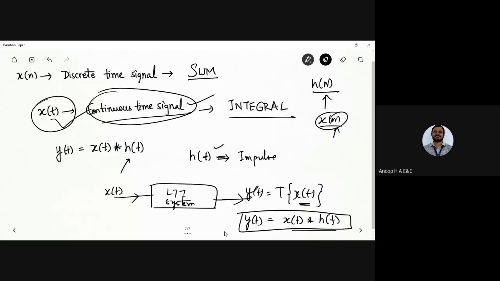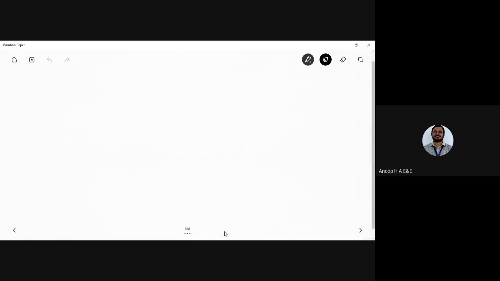Now what do I need to do? I need to integrate, from the limits minus infinity to plus infinity. It is a simple equation that you need to take into consideration.